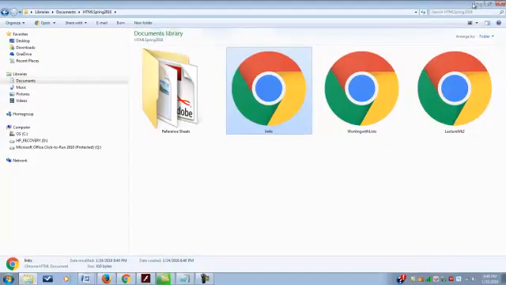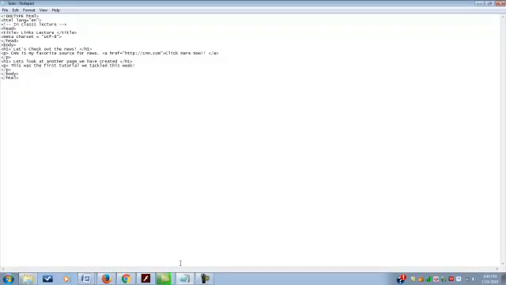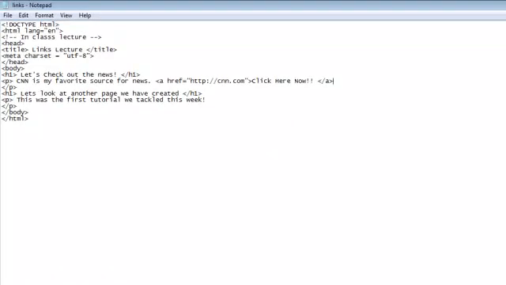Let's add an internal link. An internal link is one that will link you into another page of your website. In order to add an internal link, or relative hyperlink as the book calls it, we do something really similar to this. We're going to come down here to, this is the first tutorial we created. We'll open our link. Now, instead of doing the HTTP, we're just going to put the name of our web page.